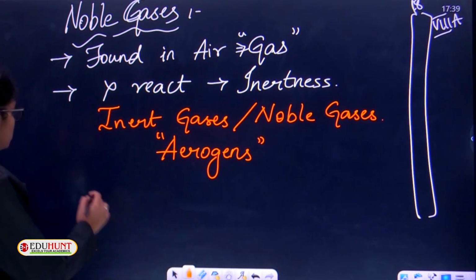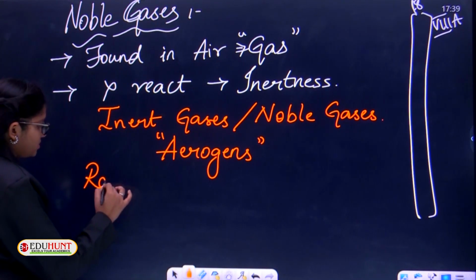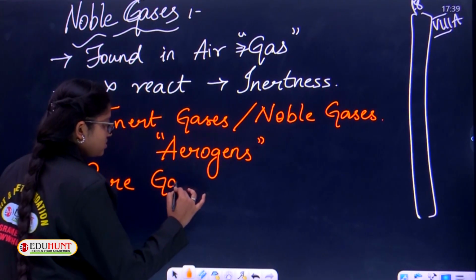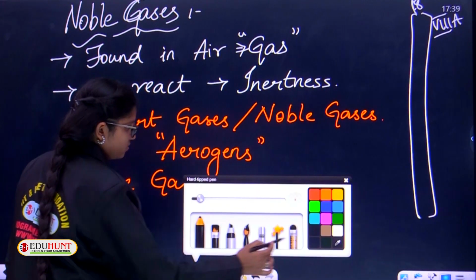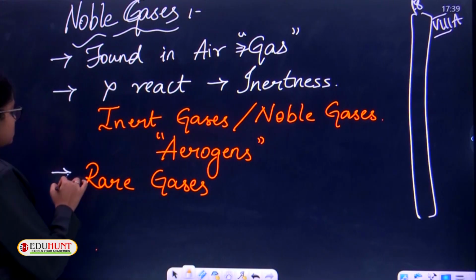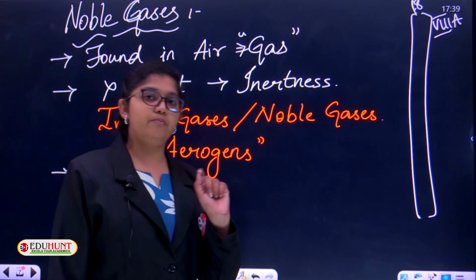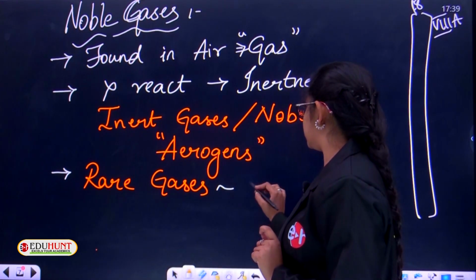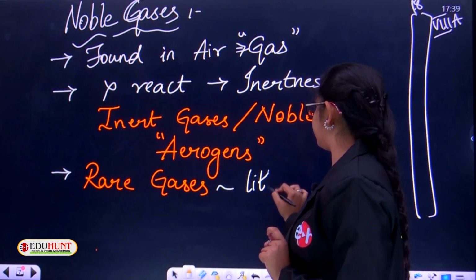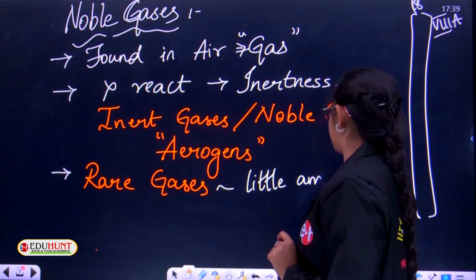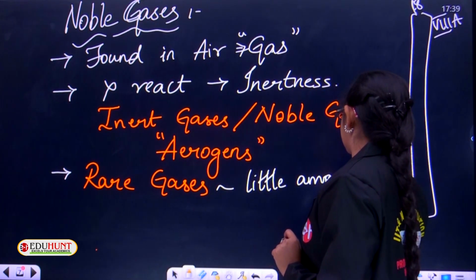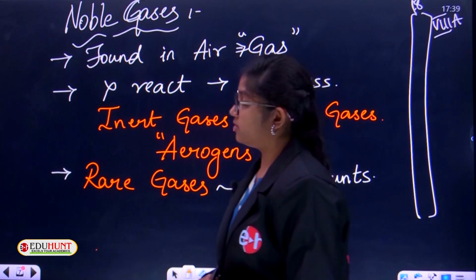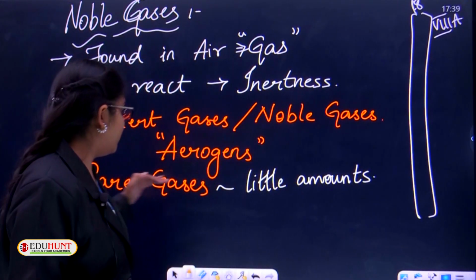There is also another name called rare gases. You know why these are named rare gases? Because in the atmosphere they are present in very little amounts, children, just traces. So the other name of noble gases is rare gases.